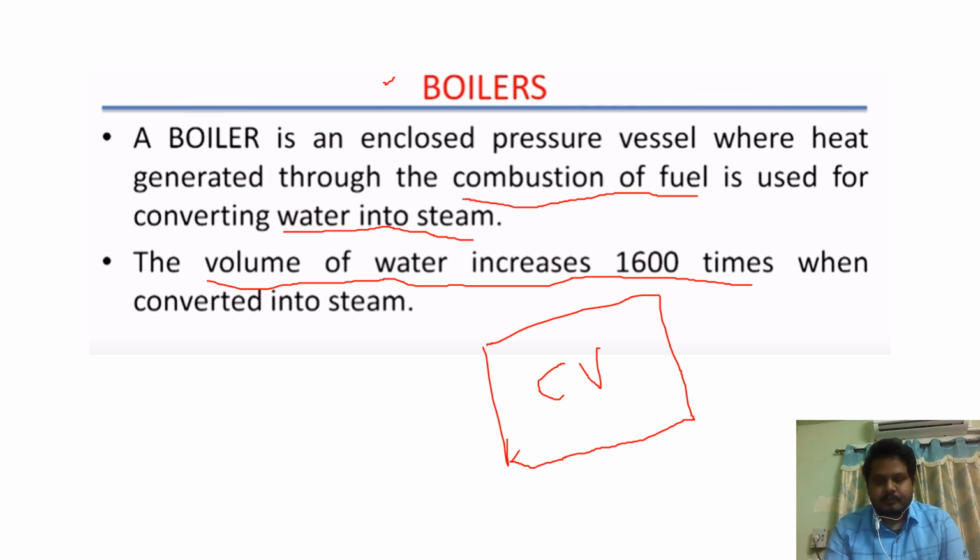So instead of increasing the volume, there will be increase in the pressure inside the boiler. Again I am repeating, boiler is a control volume. So here instead of increasing volume, there will be increase in the pressure inside the boiler.